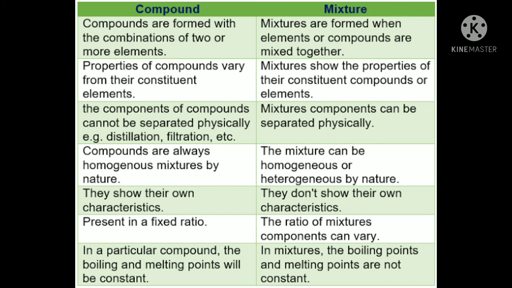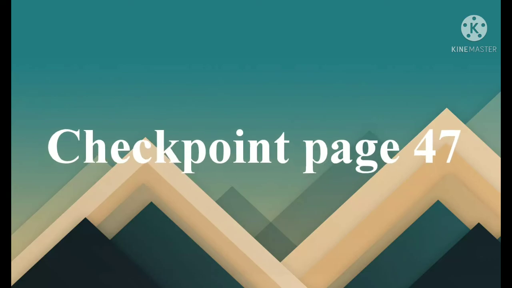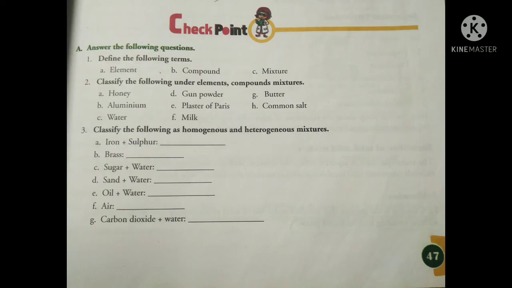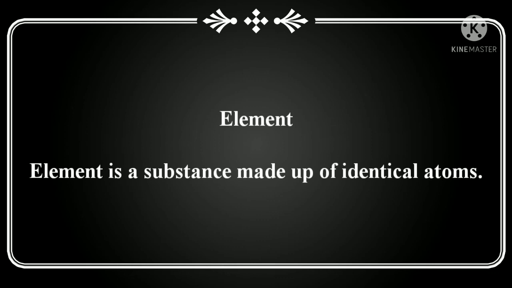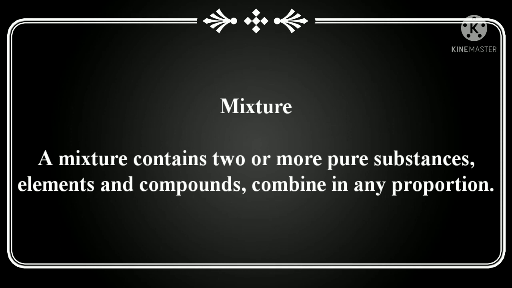So till here I will stop the chapter, but wait, the video has not stopped because I will discuss the checkpoint of this chapter. Page number 47, checkpoint, I am going to discuss here. These are the three main questions. First question, define the following. What is an element? It is a substance made of identical atoms. Then compound, number 1B. A compound is made of two or more kinds of atoms. You can give one example of each. Okay, mixture. What is a mixture? A mixture contains two or more pure substances, elements and compounds, combined in any proportion. Okay, so question 1 is finished.